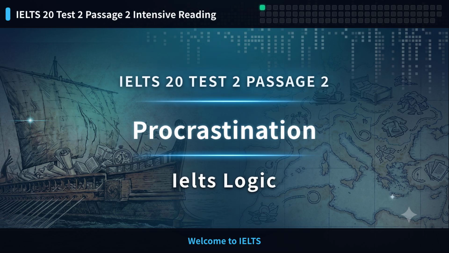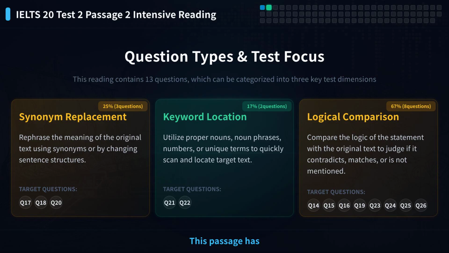Welcome to IELTS 20 Test 2 Passage 2, Procrastination. Today we will explore the psychological reasons behind procrastination and how to break this habit. This passage has 13 questions.